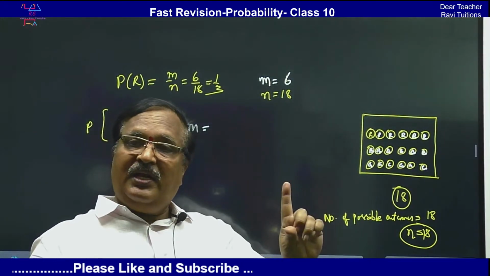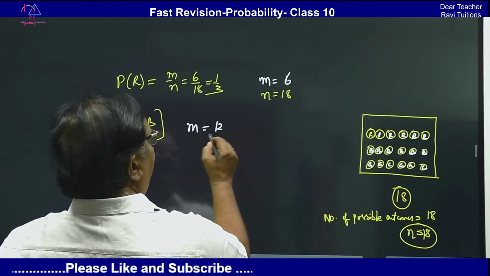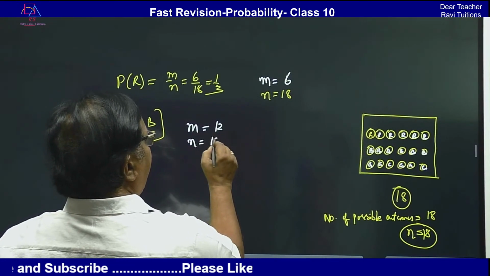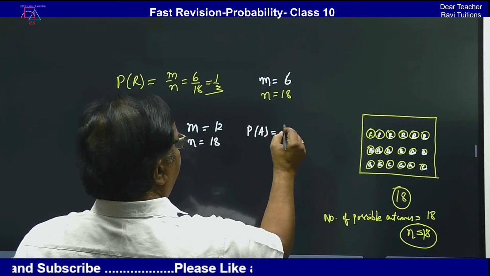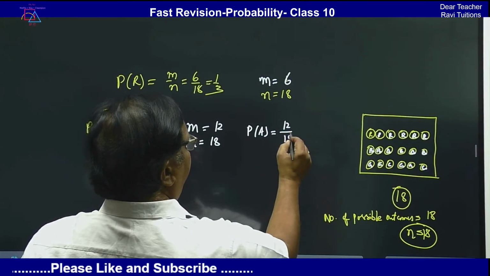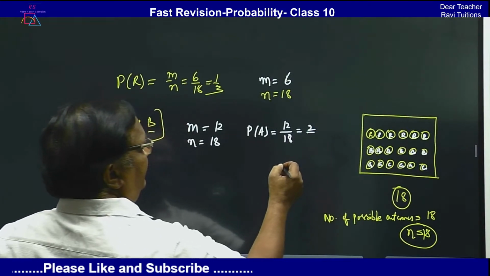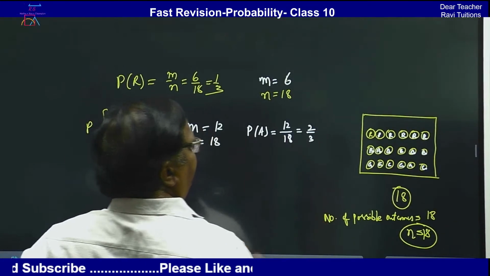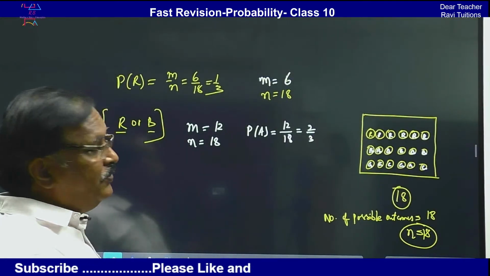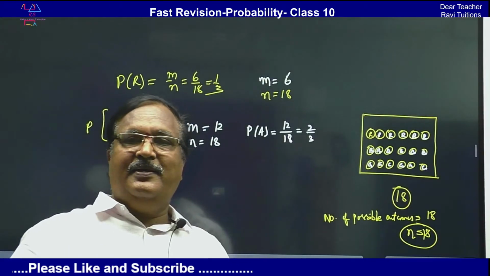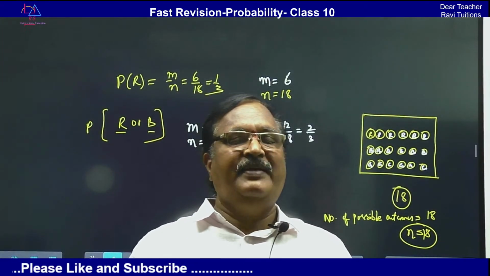Total 12 favorable outcomes are there. So M is equal to 12. And for this N is always 18. Therefore, what is the probability of this? It is equal to 12 by 18. In the 6 table it will go to 2 by 3. 2 by 3, that is less than 1. So this is how you have to apply probability, and this is very simple.